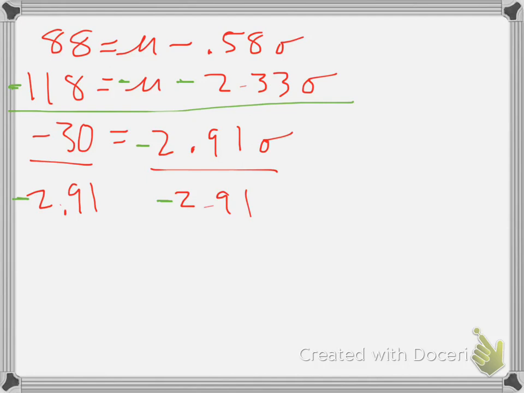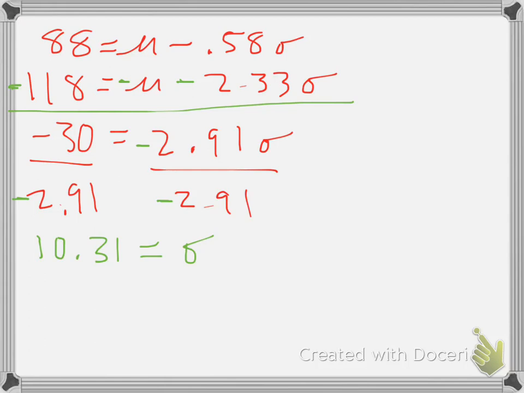But good news, at least I got the 2.91 right, and I wasn't terribly far off with my guess of 10.5. It was 10.31. The negative's gone because we divided by a negative, so our standard deviation is 10.31.